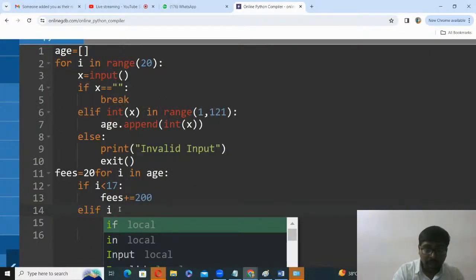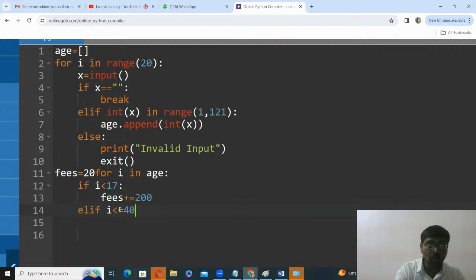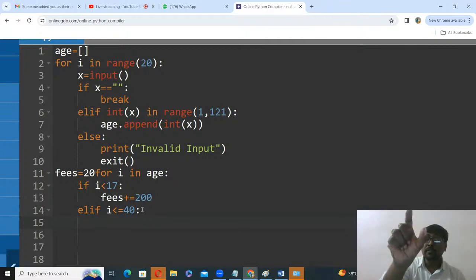Else if i is less than or equal to 40, the condition fails for greater than or equal to 17 only, so here you need not write it. Or else you can write i greater than or equal to 17 and i less than or equal to 40. Anyway, we are coming to elif, which means the if is false, when it is less than 17.